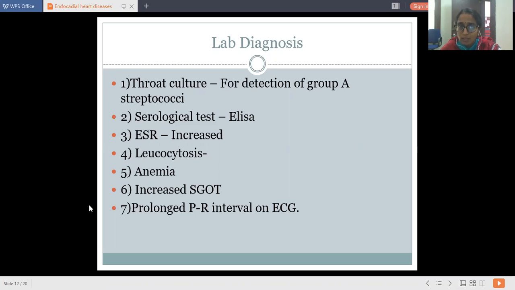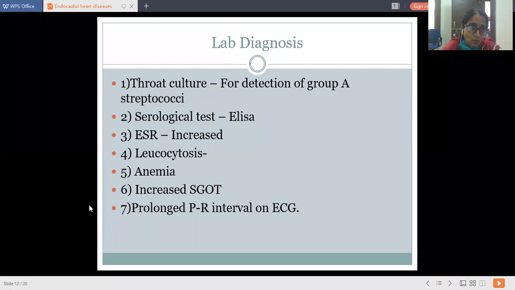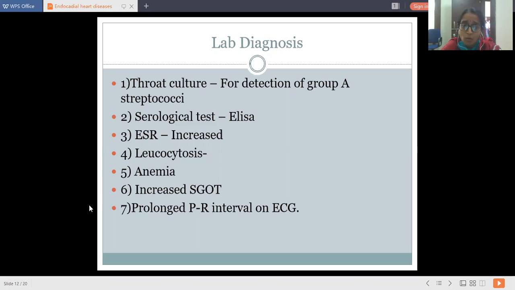So, throat culture, then serological tests such as ELISA. ESR is increased, it is always raised, as this disease is a long-term affection and tissue destruction is more in this case.